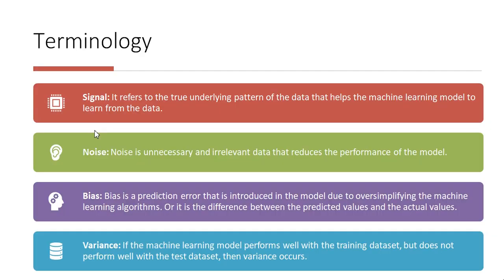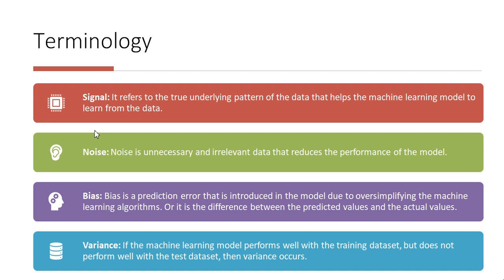So we have different terminology here, right? What is a signal? It refers to the true underlying pattern of the data that helps the machine learning model to learn from the data. Noise, it is a familiar term, right? What is noise actually? Noise is the unnecessary and irrelevant data that reduces the performance of the model. Bias, this is a very complex term. So what is bias here?